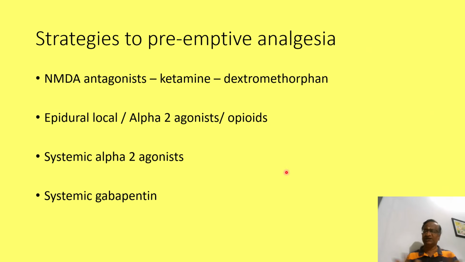Now, what are the strategies? Yes, we know preemptive analgesia means before the surgical stimulus. We can use so many drugs: ketamine, dextromethorphan, epidural local, epidural dexmed, epidural clonidine, epidural opioids, systemic alpha-2 agonists, systemic clonidine, systemic dexmed, systemic gabapentin. So many drugs are there as strategies.